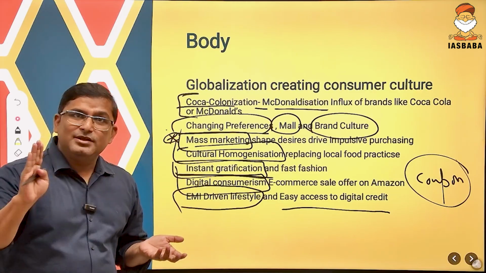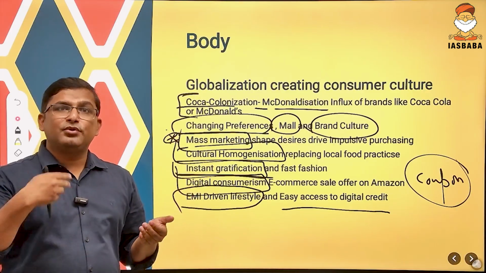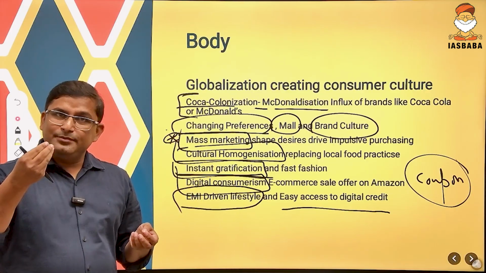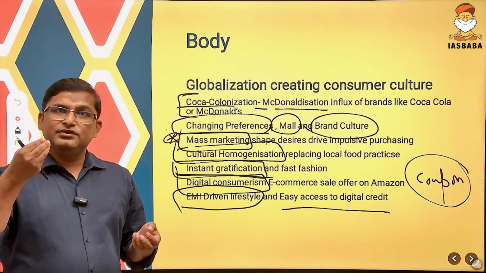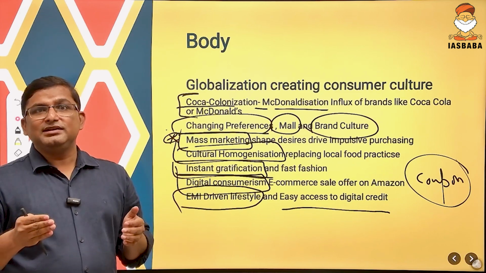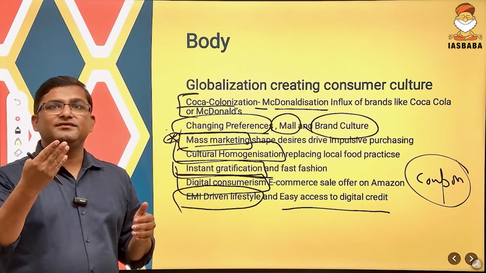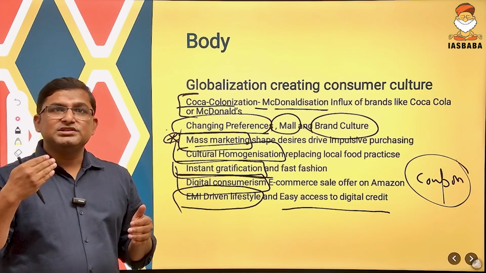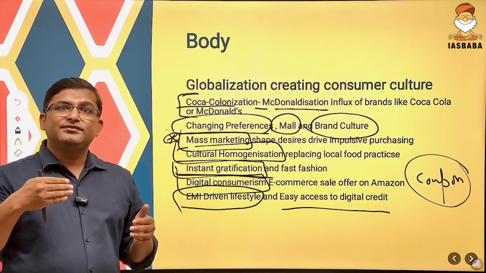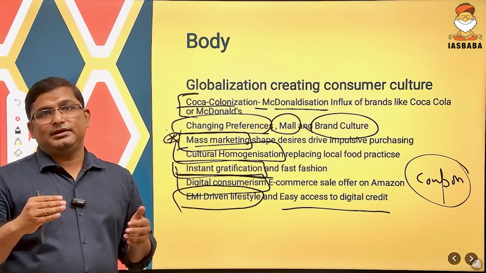See, paying EMI is not a bad thing, but that payment of EMI should be productive. Meaning if you have purchased a house or a car, that is fine. But taking digital credit to purchase services and goods which are not compulsory for your survival, not compulsory for your necessity, that is bad.